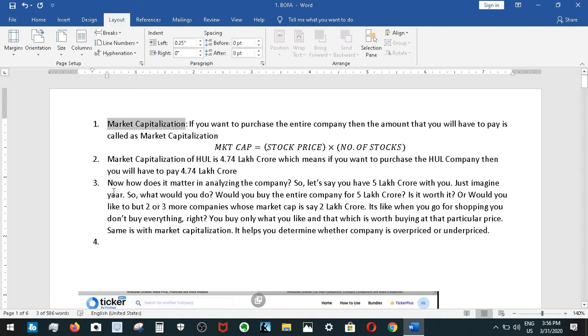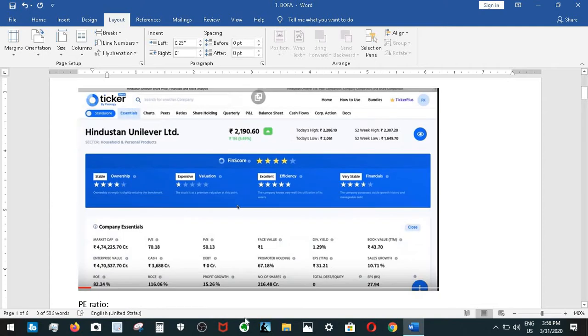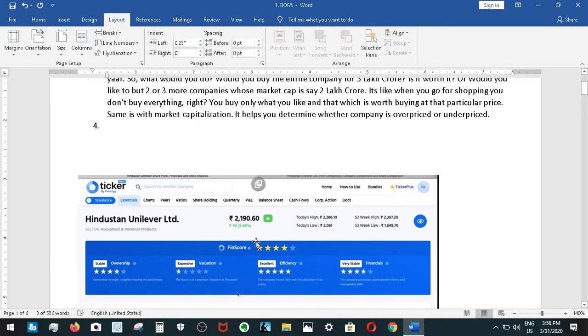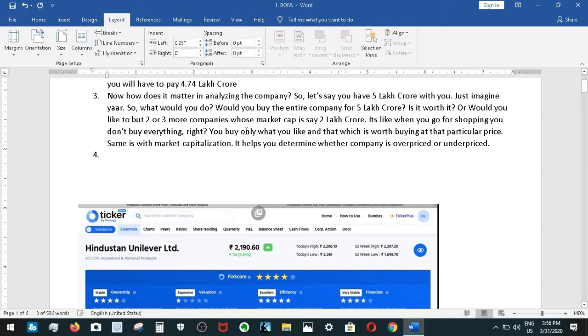Now, how does it matter in analyzing the company? How does the market capitalization figure help you decide whether this company is worth buying or not? To understand it, let's take an example. When you were a kid going to school, let's say you have 100 rupees with you, and you go to a shop and you want to buy a Cadbury or a 5-star. You just have only 100 rupees, so you can either buy Cadbury or you can buy the other chocolate. You cannot have both. So that's how you have to decide.